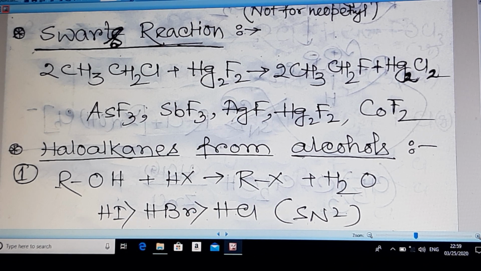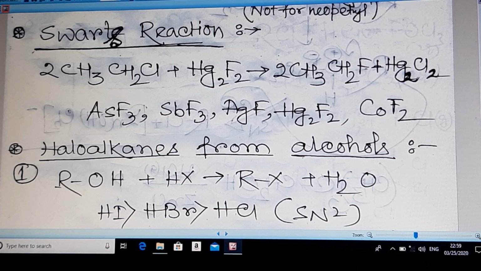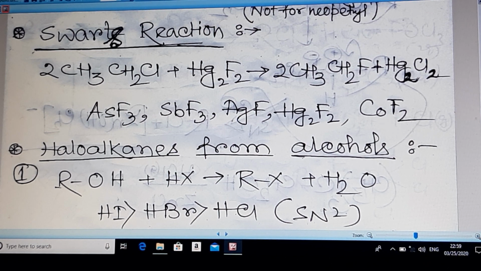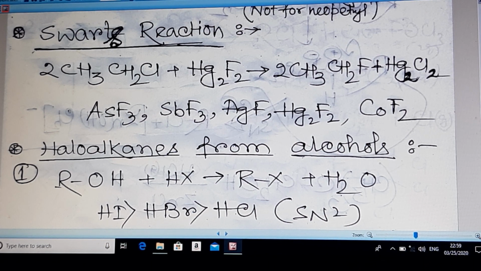But in the Swarts reaction we can form fluoroalkane from haloalkanes. You can see in the first reaction that ethyl chloride is allowed to react with Hg2F2 and it will form ethyl fluoride, and Hg2Cl2 is the byproduct.